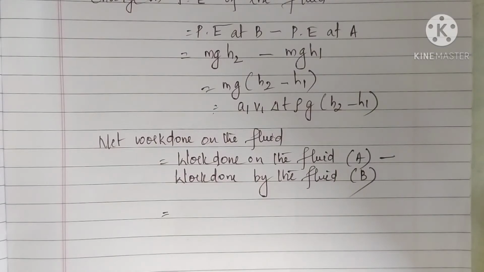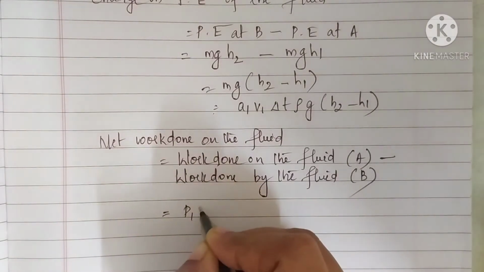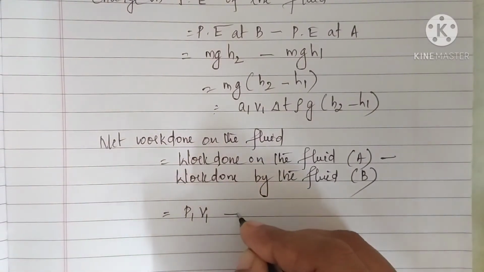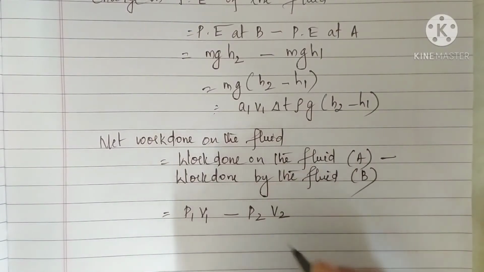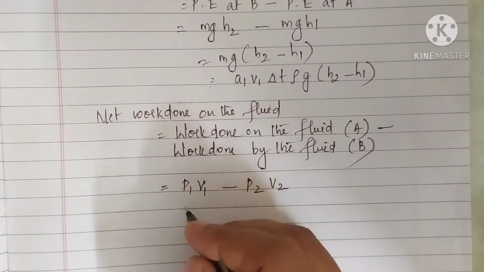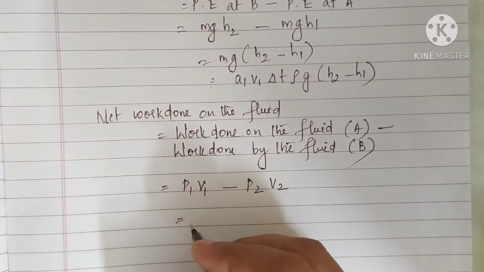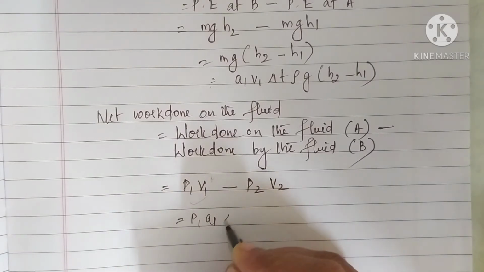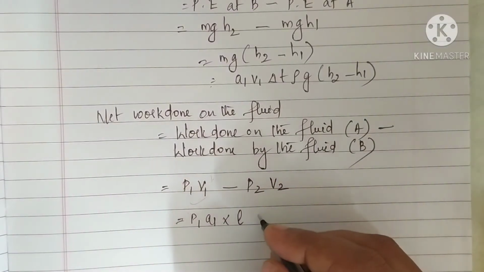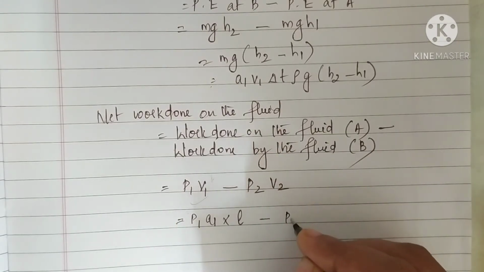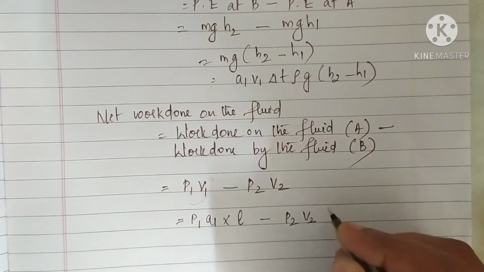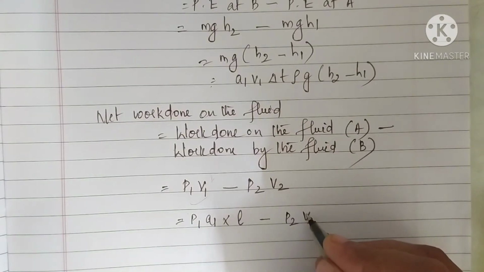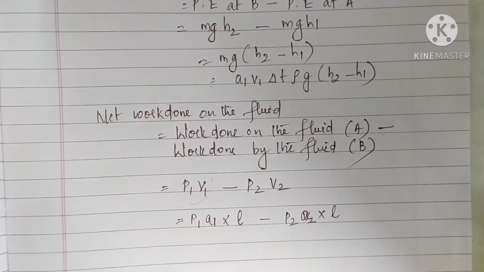So you know the work is pressure volume work. So P1 V1 minus P2 V2, isn't it? Now P1 V1 you will get as P1 into volume, you can write as area into length, area A1 into length, and again P2 V2 as A2 into length.